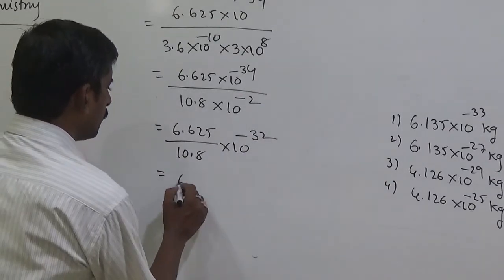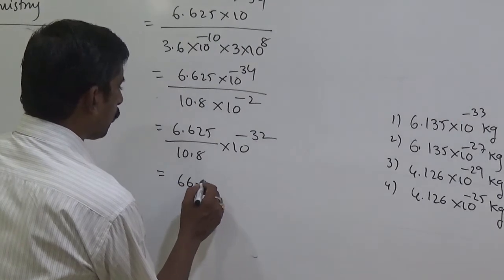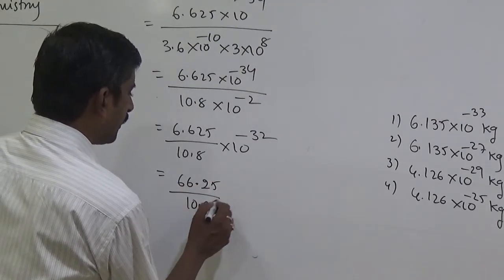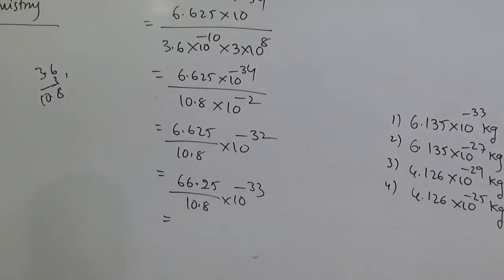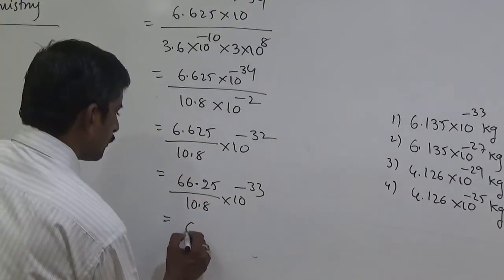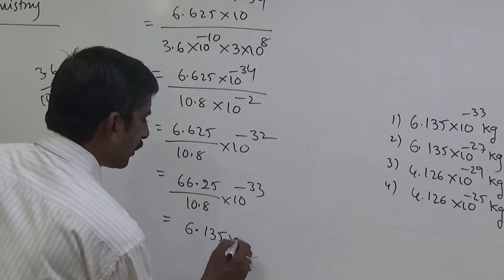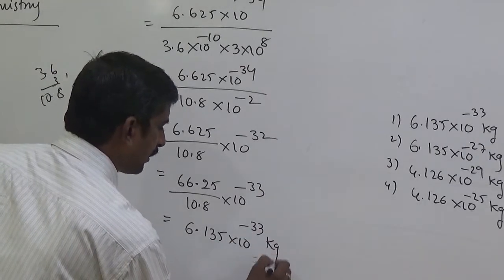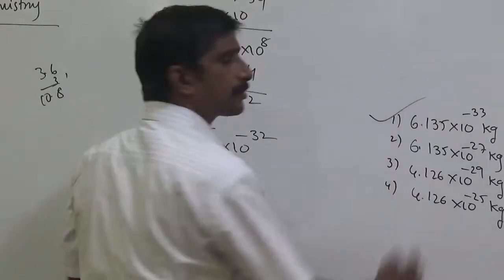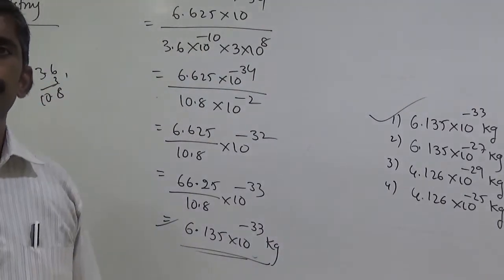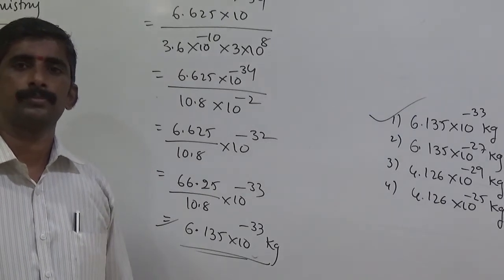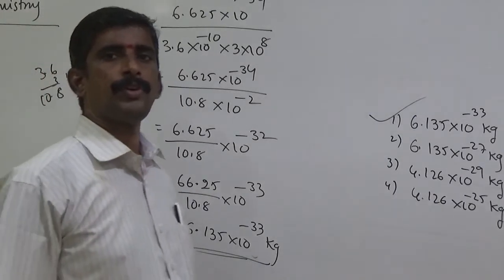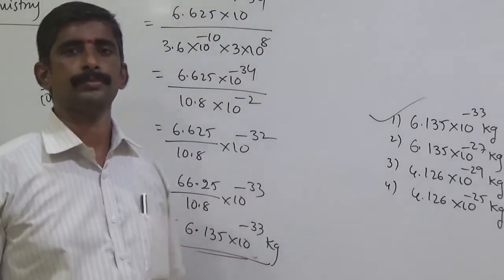Simply I am taking 66.25 by 10.8 equal to 10 to the power of minus 33. 66.2 by 10.8 means nearly 6 times, so 6 times, all are correct. Simply 6.135 into 10 to the power of minus 33 kg. So which option is correct? The first option is correct. So write down, the first option is correct.